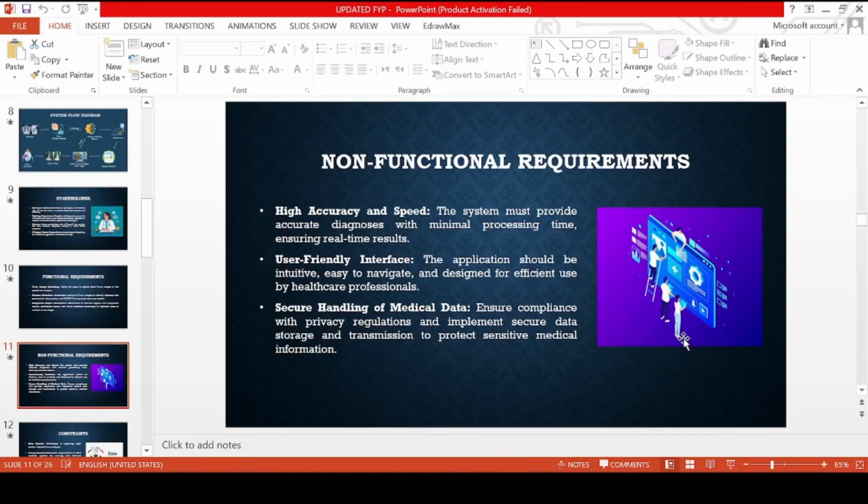Non-functional requirements. The system should deliver high accuracy and fast performance, which can ensure real-time diagnostic results. It must have a user-friendly interface that is easy to navigate, and the system must handle the sensitive medical data securely by following the privacy regulations.